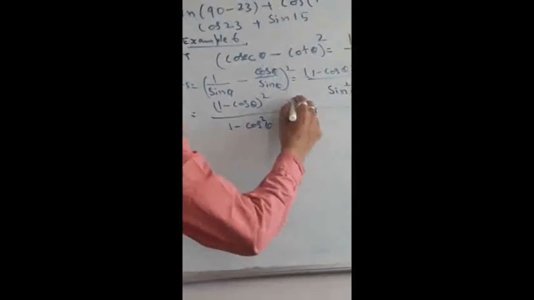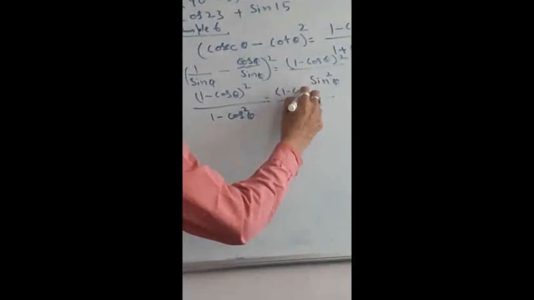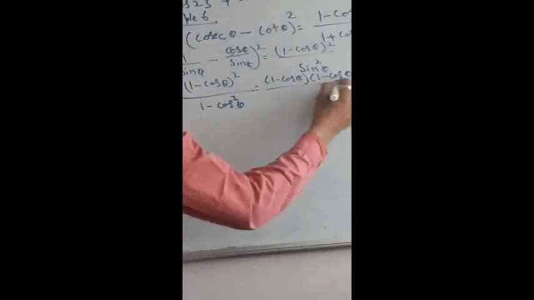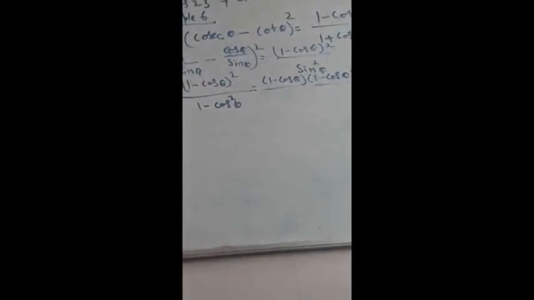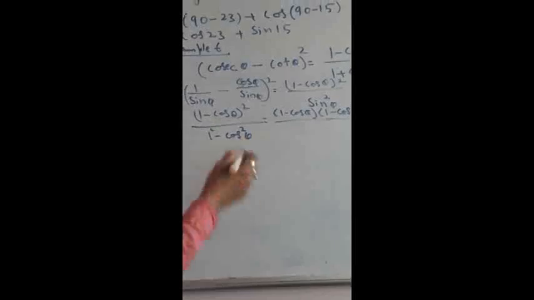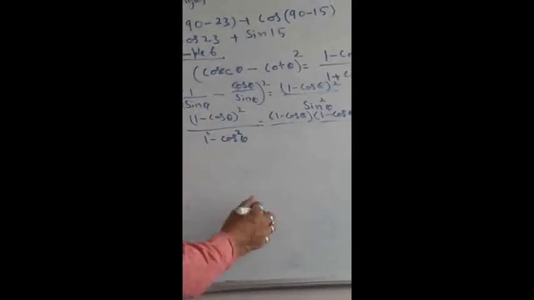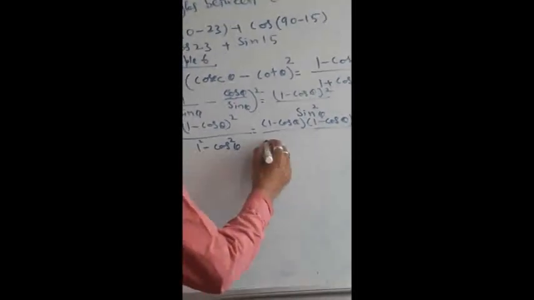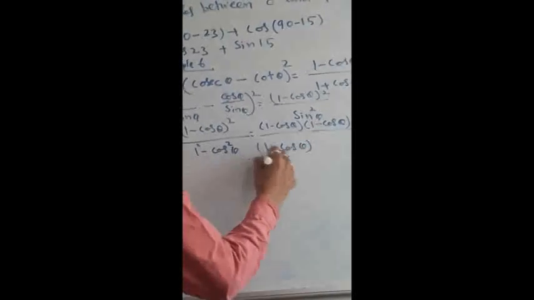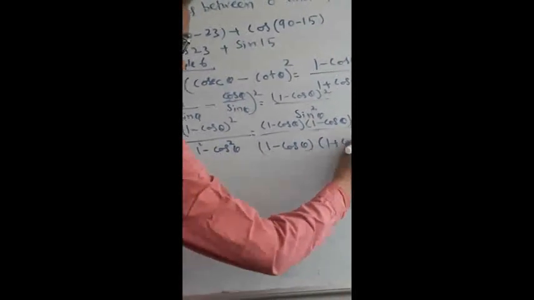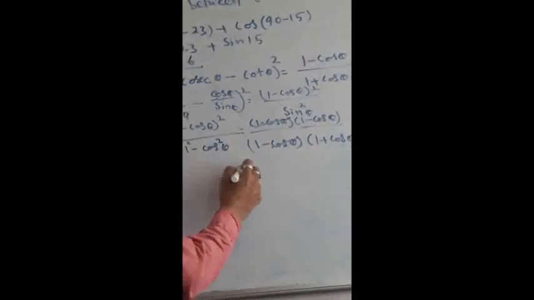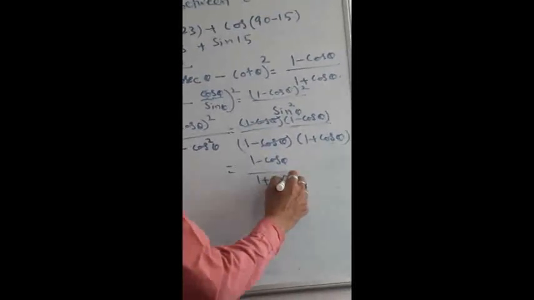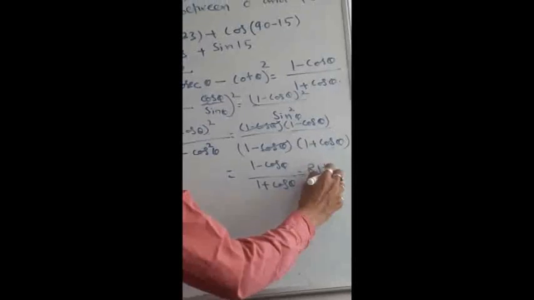Now what I can write is, the square is nothing but 1 minus cos theta multiplied by the same thing another time, because the square is repeated multiplication. Then we already know the formula a square minus b square, and 1 square is also the same value only. The a square minus b square formula is a minus b into a plus b. According to that formula we can write it as 1 minus cos theta into 1 plus cos theta. Now this gets cancelled. Then you will get 1 minus cos theta divided by 1 plus cos theta. That is nothing but the RHS, hence it is proved.